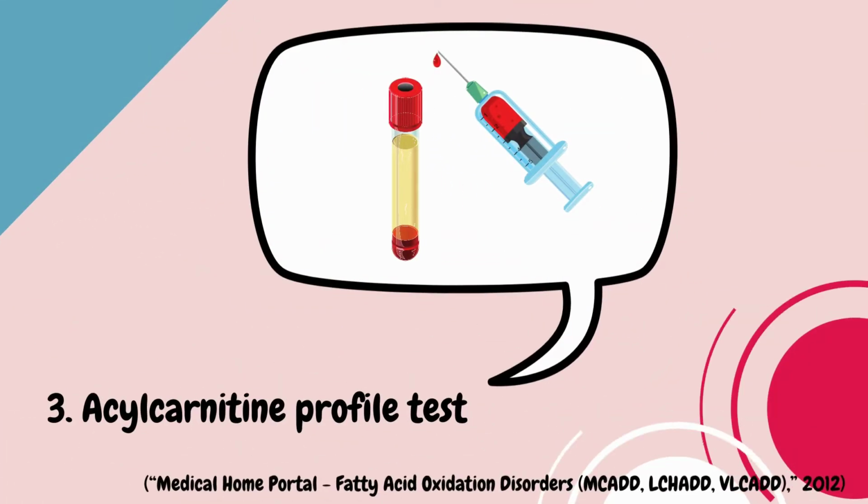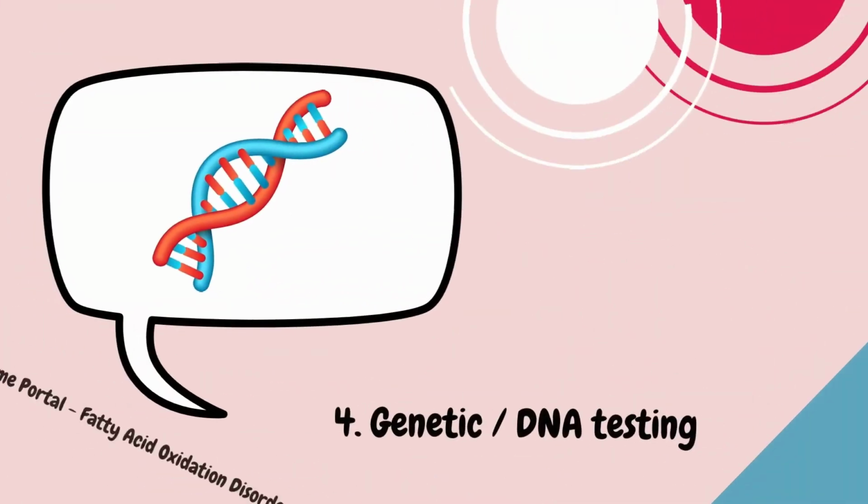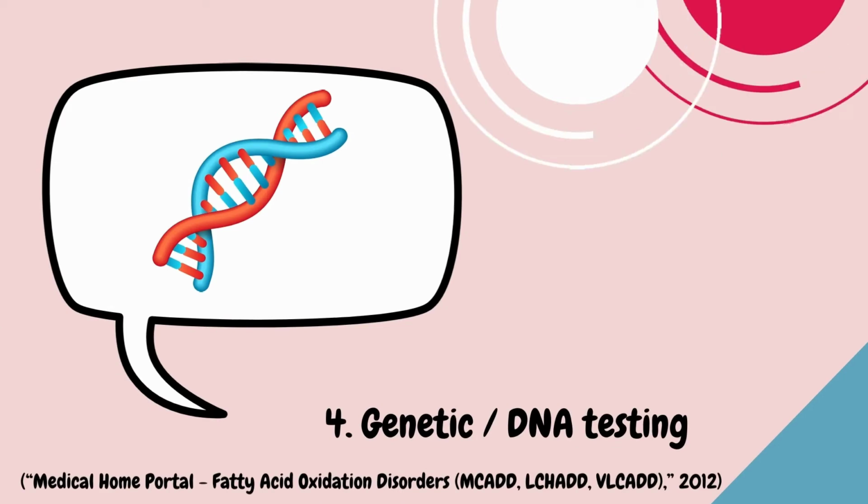Thirdly, a carnitine profile test. It is necessary for diagnosis following an abnormal NBS. The FAODs can all be recognized by the specific carnitine profiles and free carnitine levels. Lastly, genetic or DNA testing. It is to identify the type of mutation and help the genetics team to create a treatment plan.